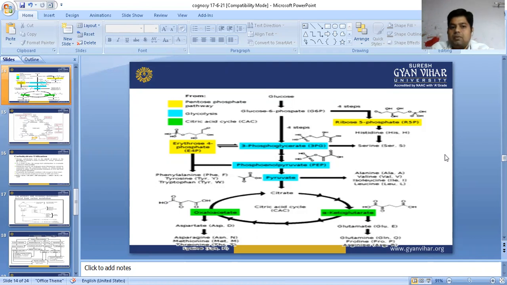So all these amino acids are formed with the help of the glycolysis cycle, TCA cycle, as well as the ribose 5 phosphate cycle, and you can say the erythrose 4 phosphate cycle. So these amino acids are synthesized in plants as well as in animals.